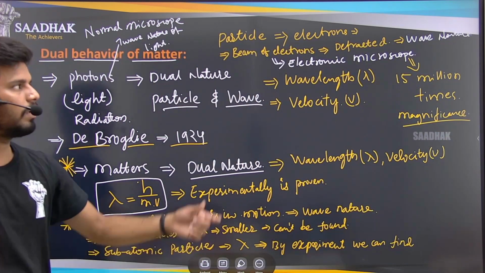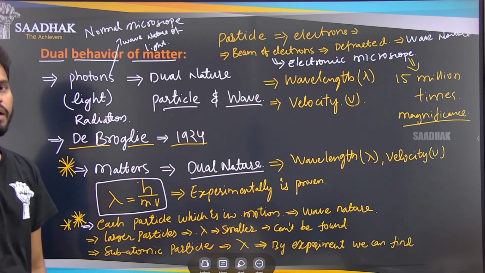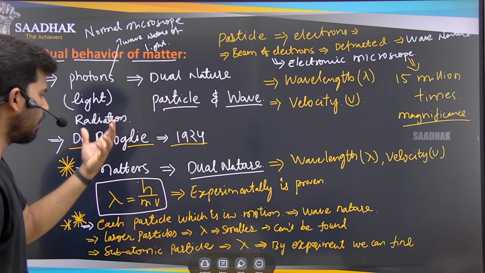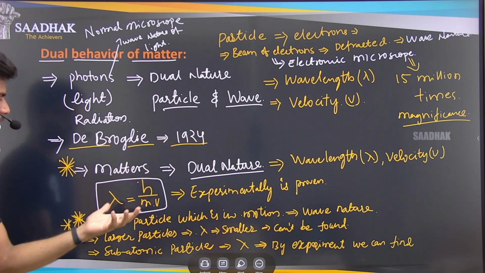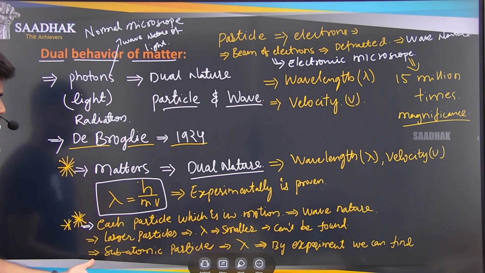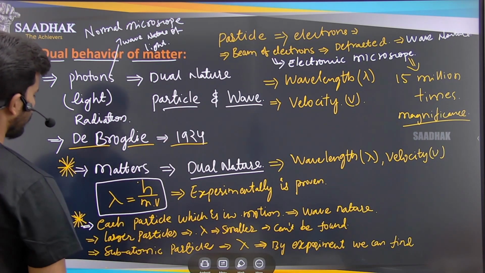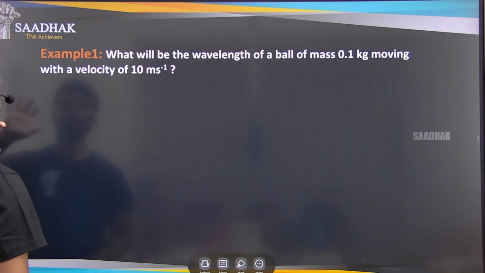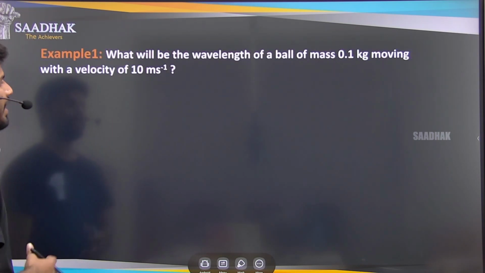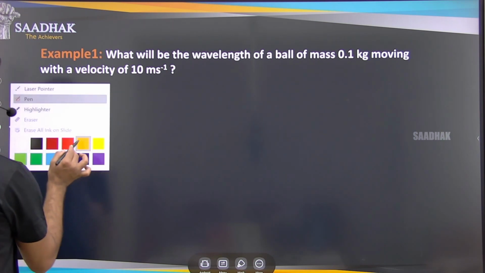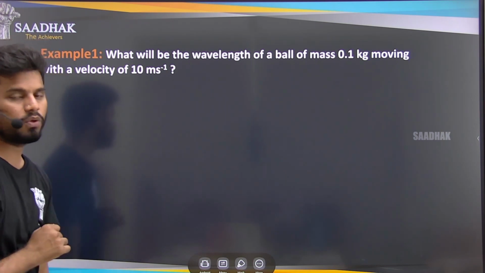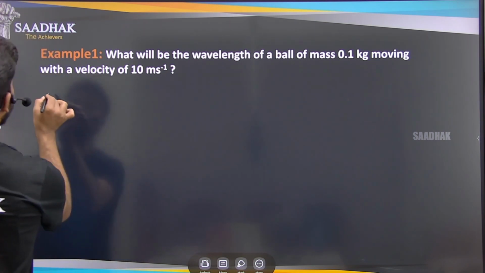The magnification of this electron microscope is 15 million times. So by using that property, whatever proposal was made by de Broglie can be proved right, or can be proved true. Depending on his dual nature of matter, we have a few problems here. Let us see how we can find these properties by using one of his proposals.